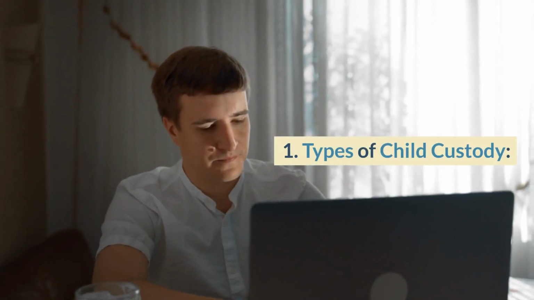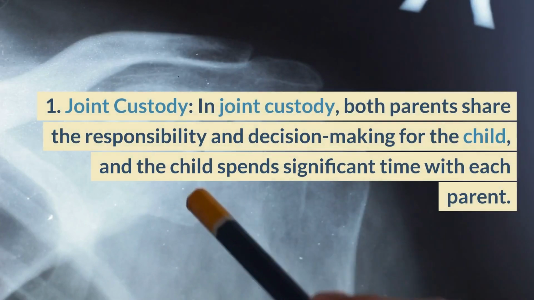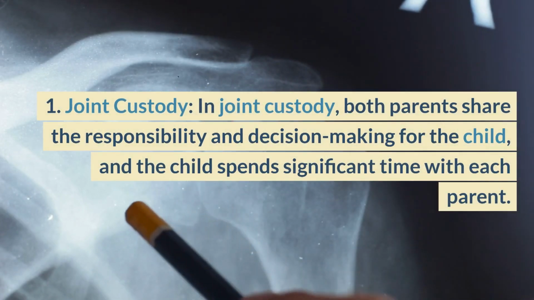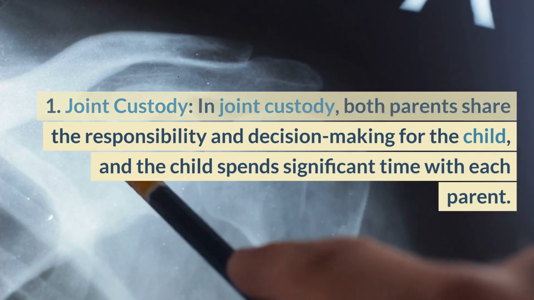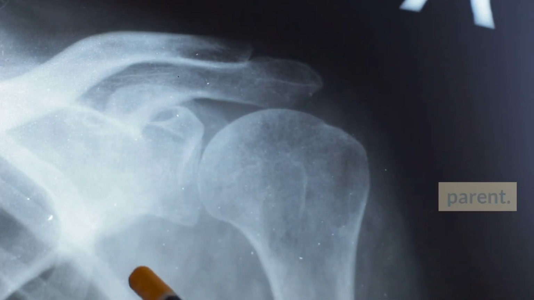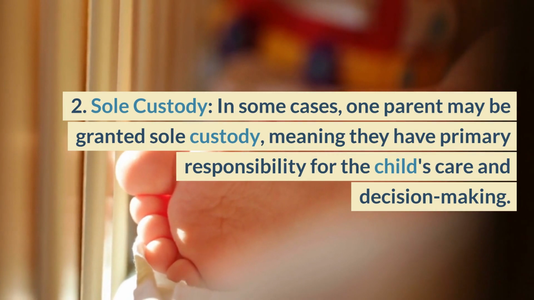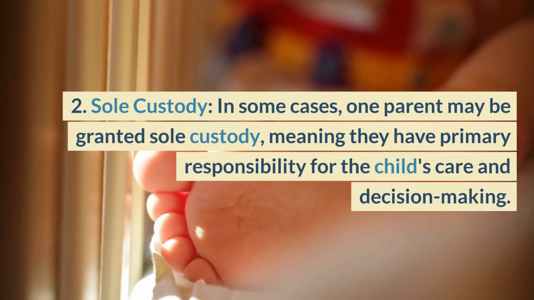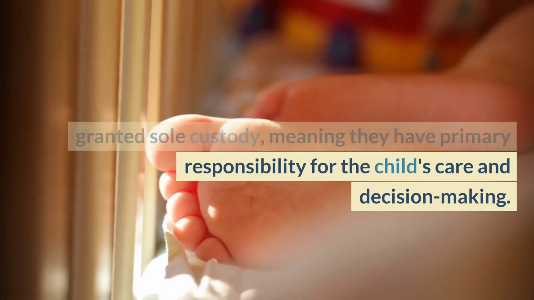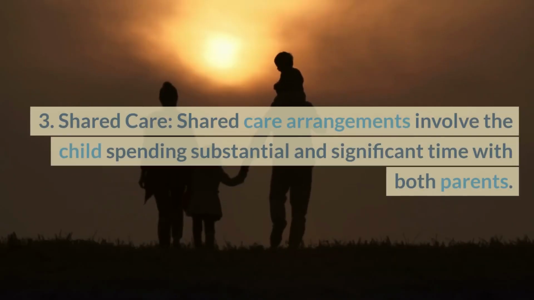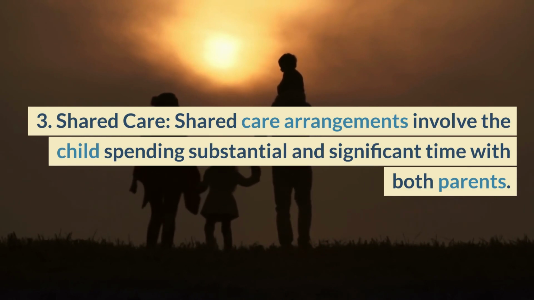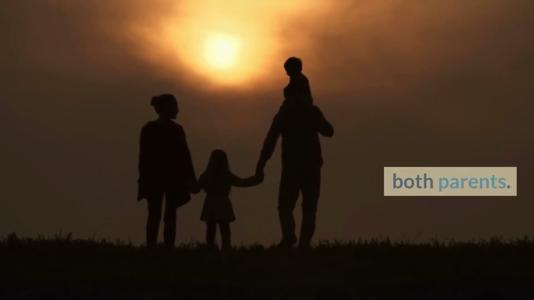2. Types of child custody. 1. Joint custody. In joint custody, both parents share the responsibility and decision-making for the child, and the child spends significant time with each parent. 2. Sole custody. In some cases, one parent may be granted sole custody, meaning they have primary responsibility for the child's care and decision-making. 3. Shared care. Shared care arrangements involve the child spending substantial and significant time with both parents.